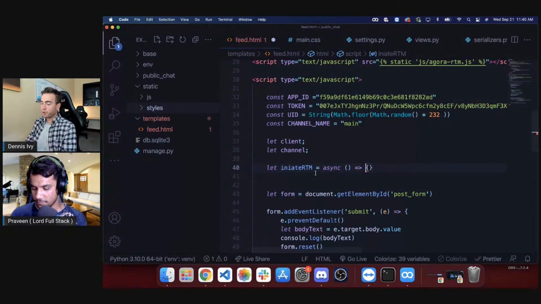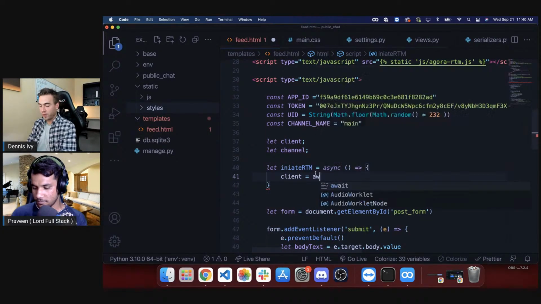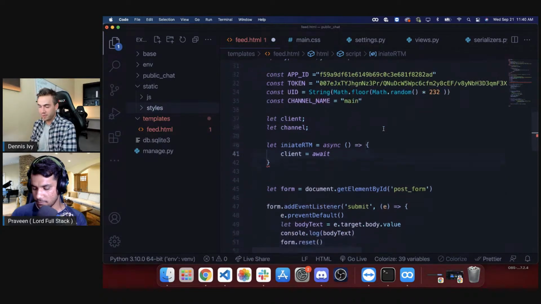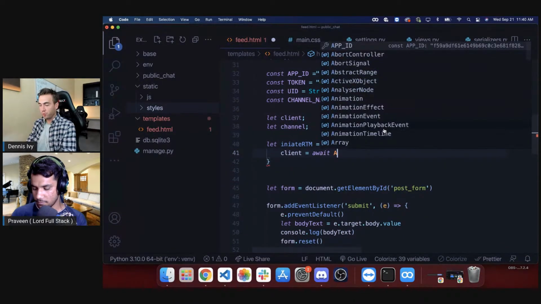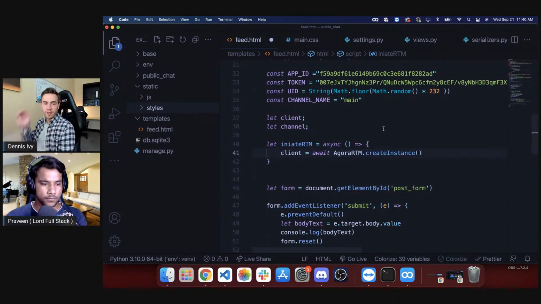And in here, in order to log in, we're going to go ahead and do client. So we're going to set this client object, and we can use await because we have the Agora SDK added in right here. We'll just do AgoraRTM, so we have access to this dot createInstance. So we're creating an instance of that client object.